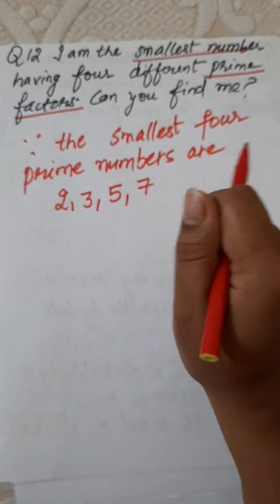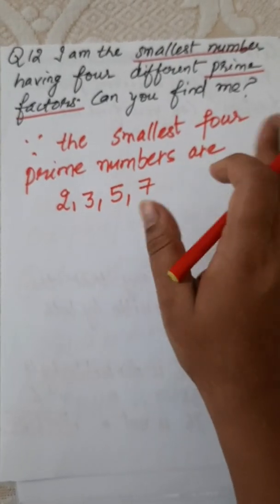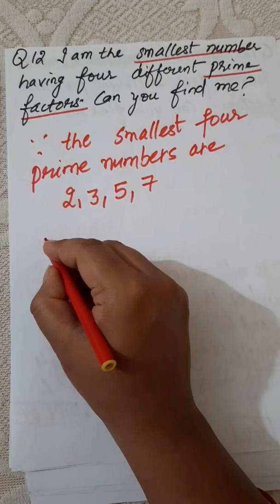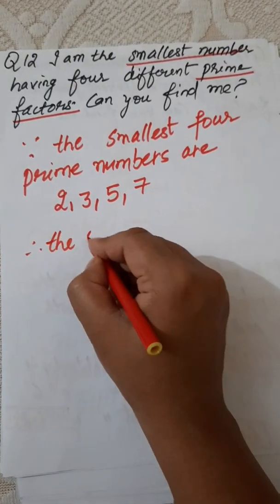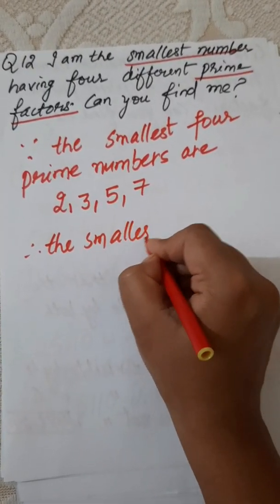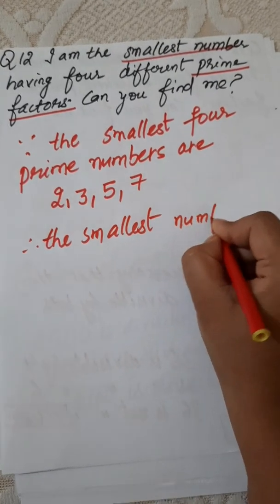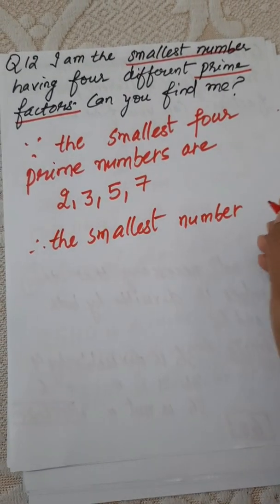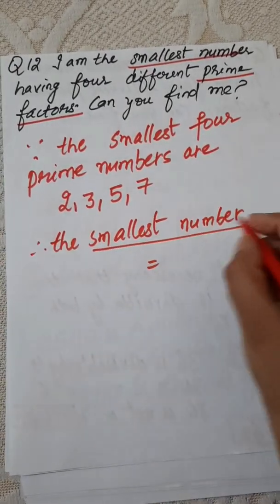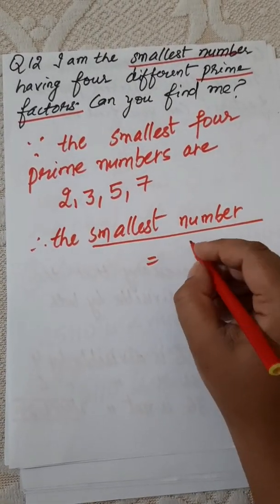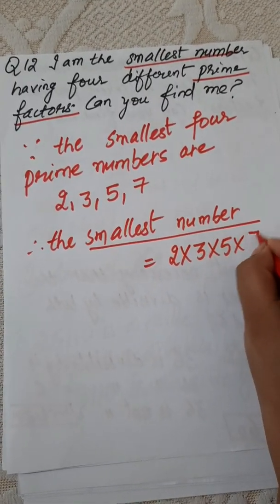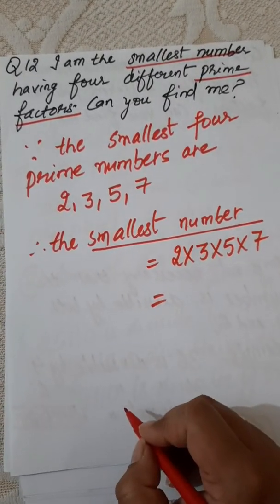So the smallest 4 prime numbers are 2, 3, 5 and 7. Next you have to find the smallest number. Here we have 4 different smallest prime numbers, and we have to find the smallest number with the help of these prime numbers. So just multiply all the prime factors and you will get the smallest number.